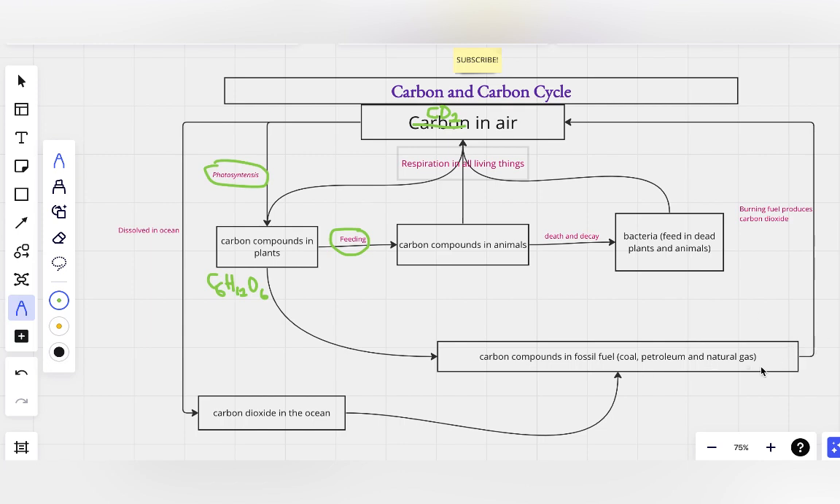And then when you burn that, you return carbon dioxide to the air. So practically, we can consider it as one entity, by respiration and by burning. So two ways of returning carbon dioxide to the air are by respiration and by burning fossil fuel.